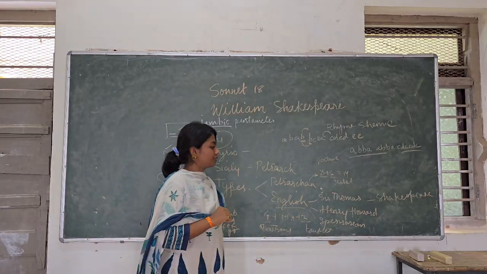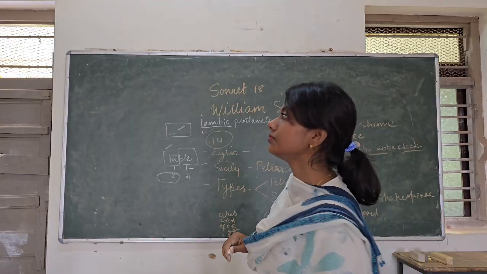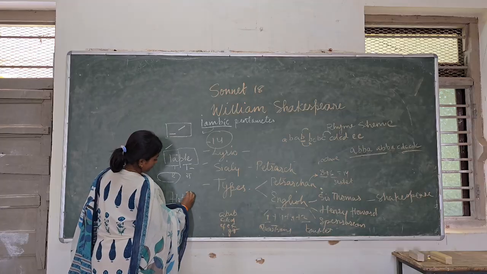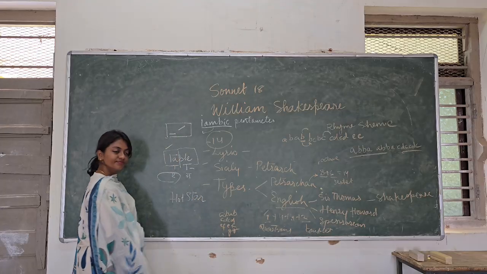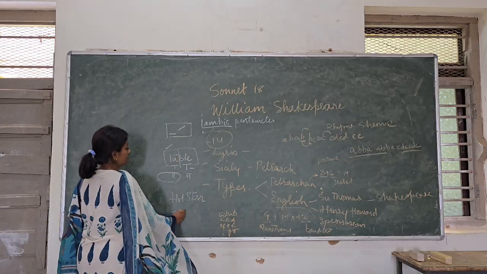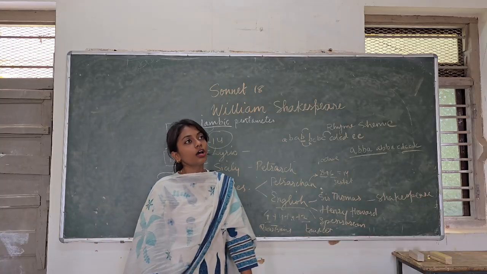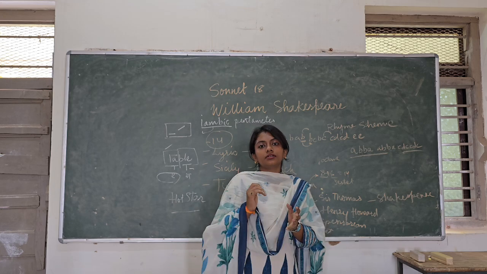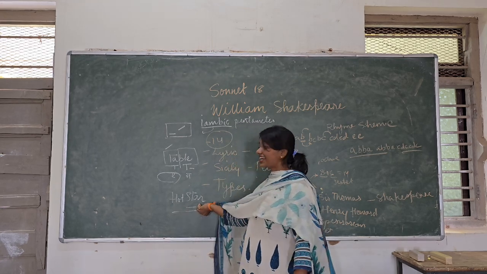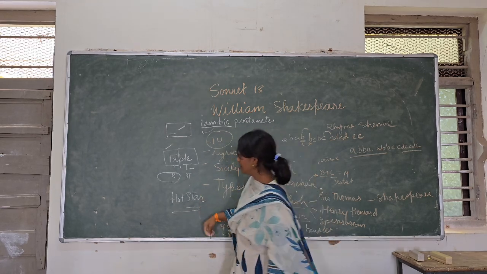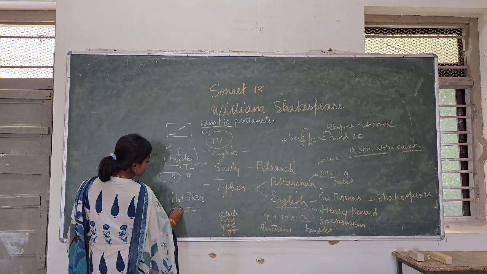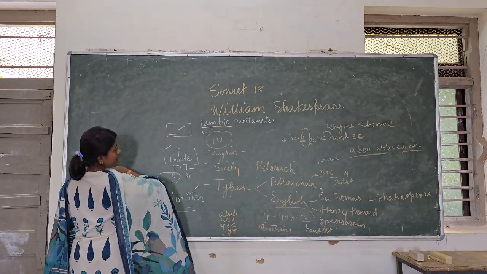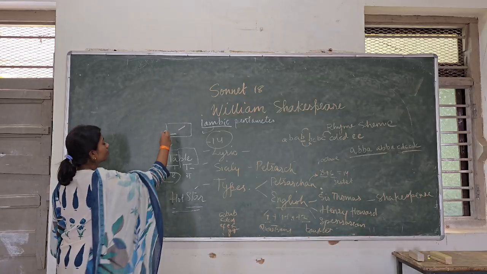So just the opposite of it is an iamb actually. What could be an example of an iamb? You know this channel, Hotstar. How do we pronounce it? We do not call it Hotstar with stress on the first syllable. We call it Hotstar, right? So the stress is being put on the second syllable. So the first is unstressed, the second is stressed. This is the denotation. I hope you understand how the signs are denoted here.